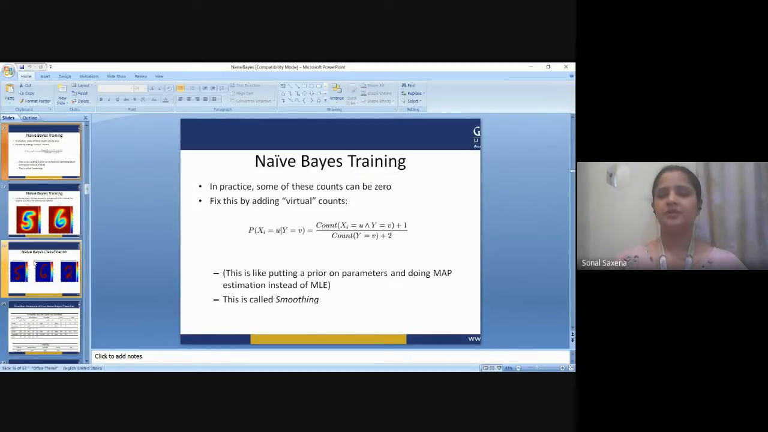In some of these counts, the value can be zero. We need to fix these values. This whole process is called smoothing.